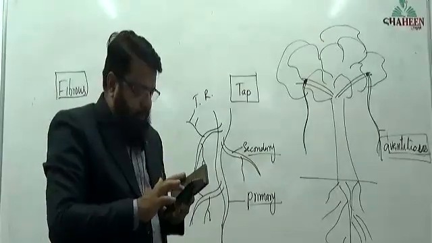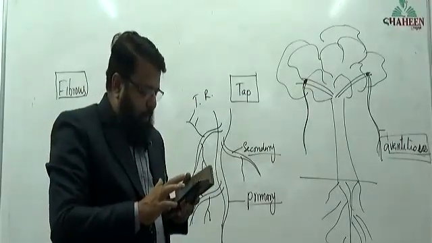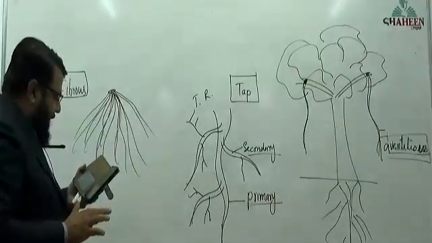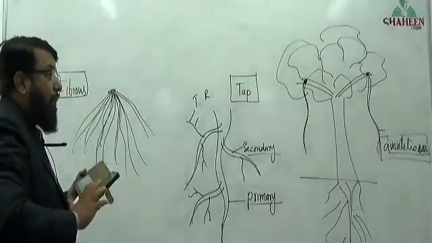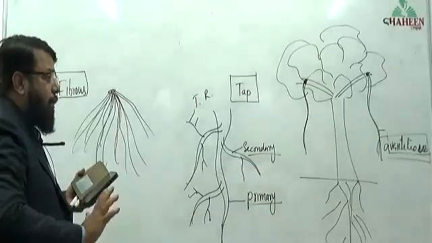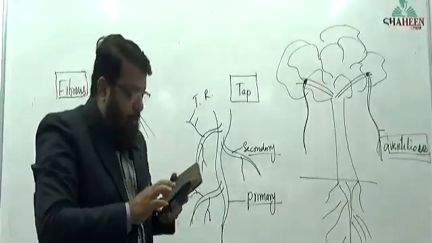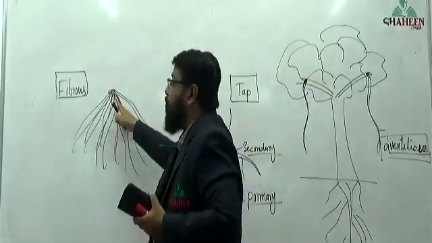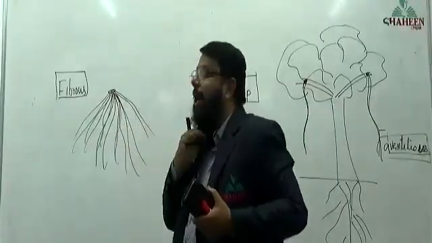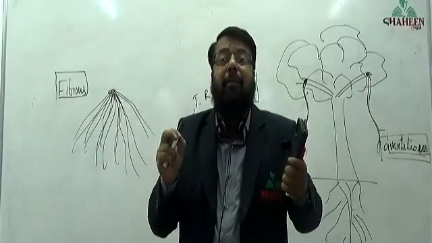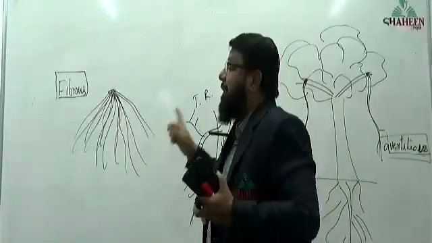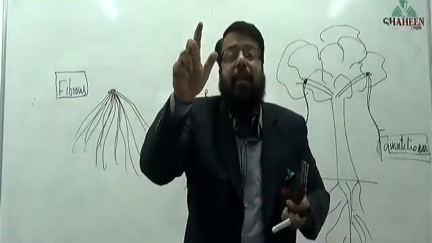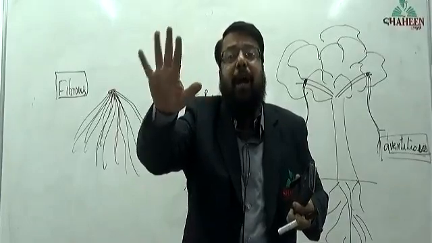Sir, please explain fibrous root. Sir, are these functions just for adventitious root, or tap root, or are all the functions of the root the same for all: adventitious root, fibrous root, and tap root? In fibrous root, the first root to arise is the primary root, which came from the radicle. Does the primary root stay with the plant throughout its life? No. In fibrous root, the primary root will not remain with the plant throughout life.